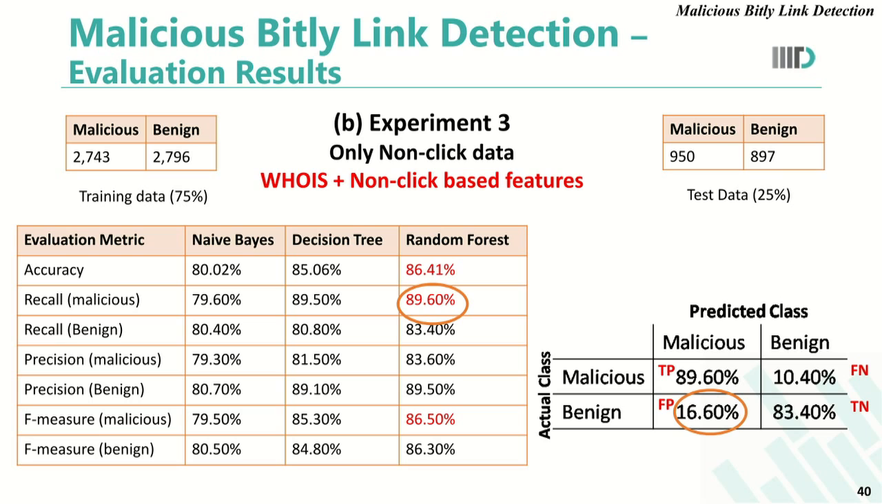On conducting this experiment on only non-click data, with only Whois and non-click based features, we found the accuracy of random forest to increase even further. It reached 86.41% and the recall increased even further to 89%. The false positive and false negative rates almost reduced to half now. The reason why the accuracy of random forest increased I already discussed.